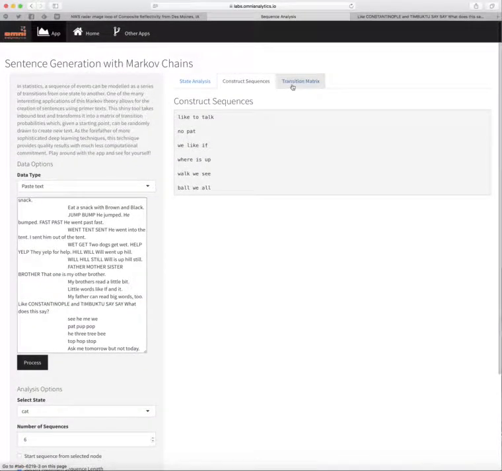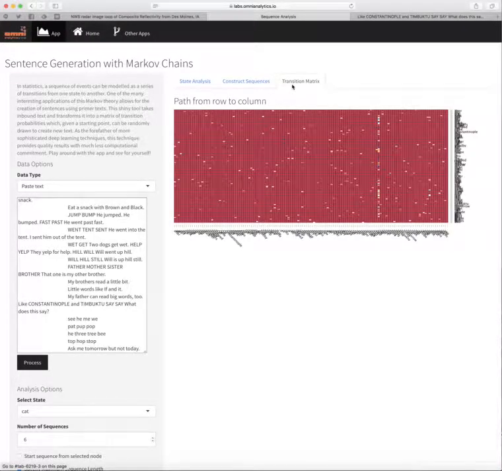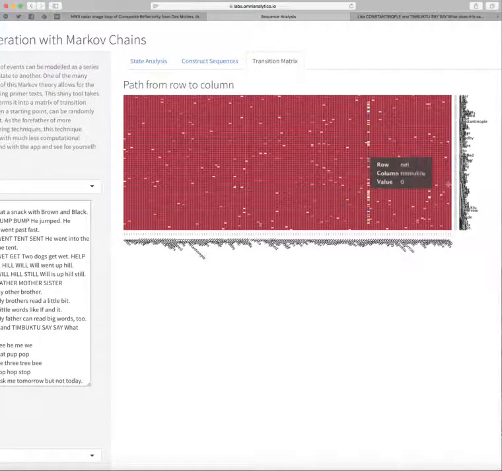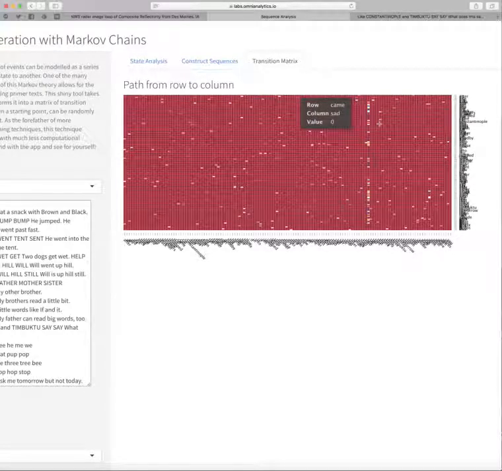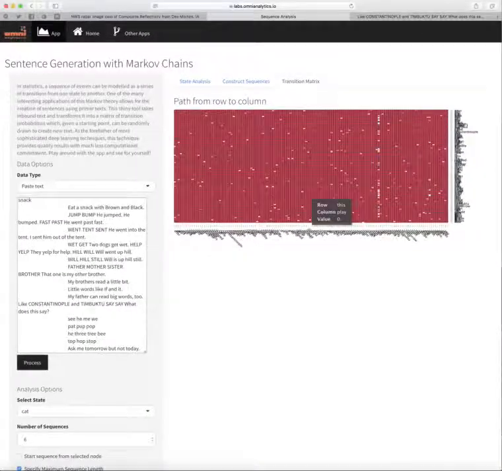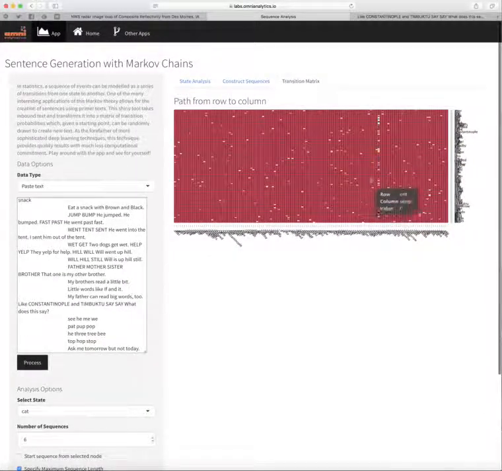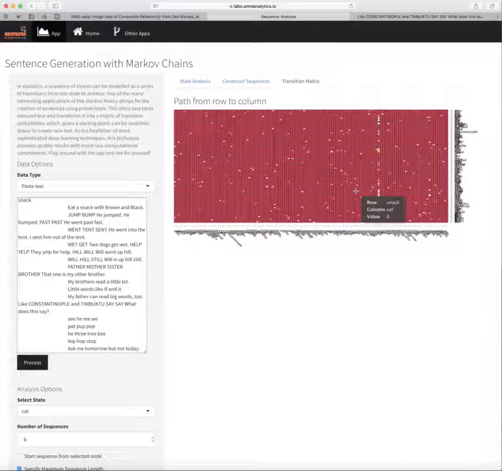Okay. Finally, one thing I wanted to show is the actual transition matrix. This is very large because there are quite a bit of words, but we can zoom in and you can see every word along each axis with this interactive heat map, where you can see the actual probabilities of each of these. And that'll give you an impression of which ones are actually possible to transition to given the state that you're in.